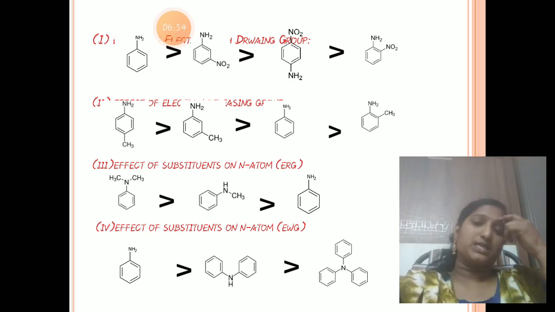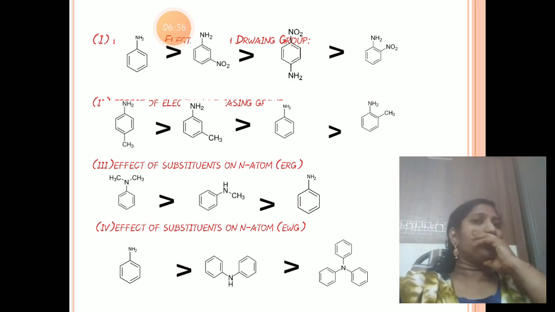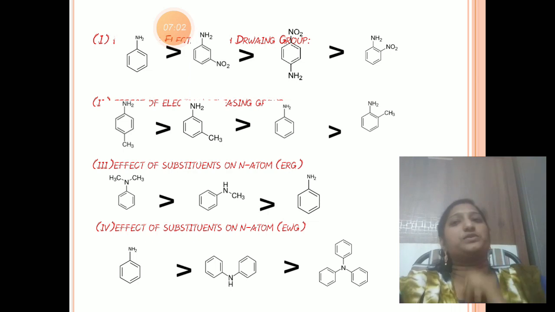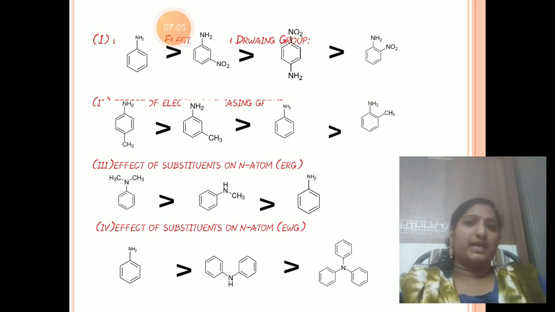And the effect of substituents on the nitrogen atom with electron withdrawing groups is completely reversed compared to electron releasing groups. See here, we can take aniline. Aniline is more basic in this case because the others have electron withdrawing groups.